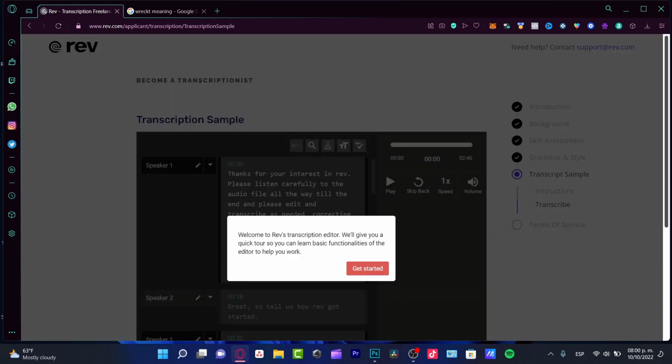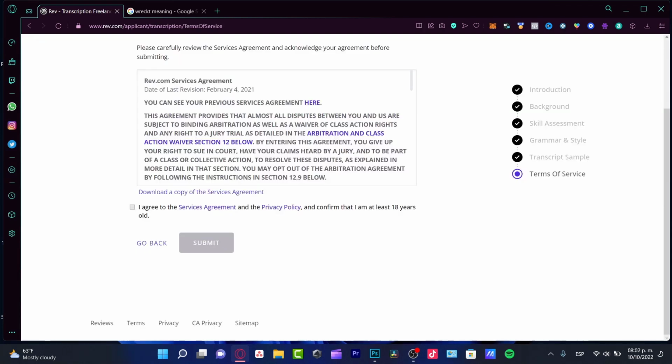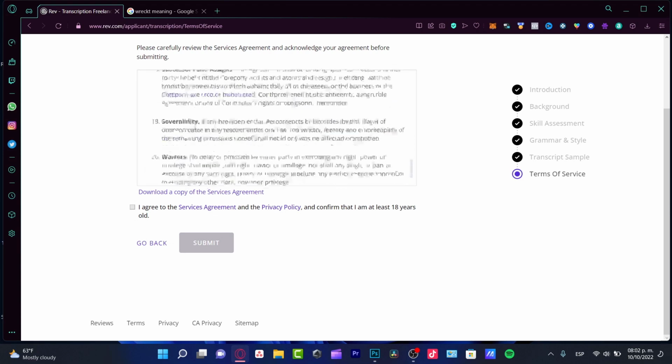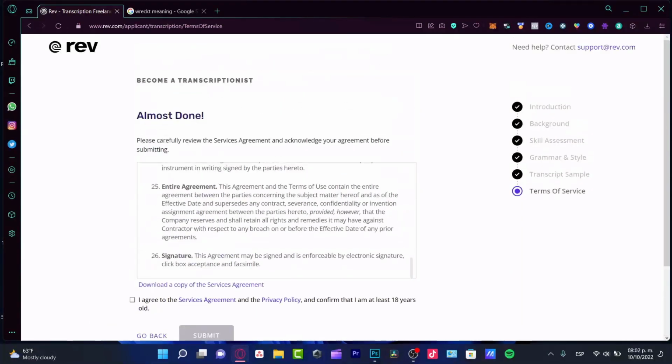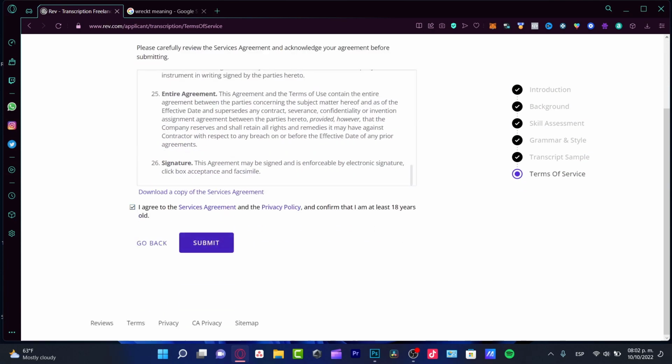So lastly, in here is going to help you with some transcription editing. It's really simple, guys. You actually need to focus in here. This is just a quick sample, so you don't have to be nervous about this transcription sample. And lastly, we have agreeing to the service agreement. Go into I must choose and read all of my files. Please, guys, take the time to read all the service agreement and acknowledgement. Go into I agree to the terms of service and submit your answer.